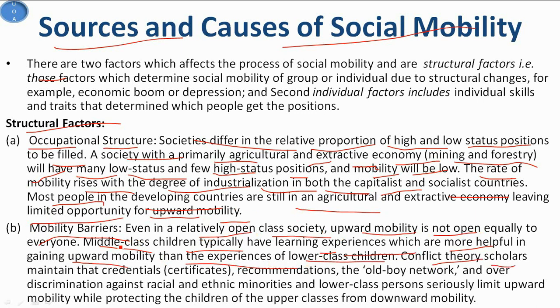So conflict theory scholars maintain that credentials, that means certificates, recommendations, the old boy network, which basically means that the friends or the seniors of your college will give recommendations and try to provide you jobs, and discrimination against racial and ethnic minorities and lower class persons seriously limits upward mobility while protecting the children of the upper classes from downward mobility. So these are the factors which hinder downward mobility in the upper classes.